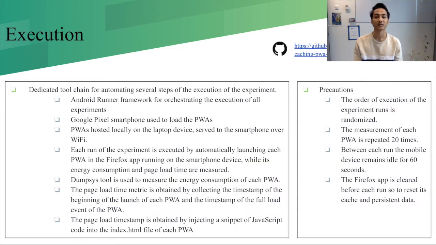In this slide, we can see some details about the experimental setup. We have a dedicated toolchain for automating several steps of our execution, and most importantly, in order to keep the variability of our subjects, we made sure that the measurement of each PWA is repeated 20 times, and between each run, the mobile device is kept idle for at least 60 seconds. Along with this, the Firefox app is cleared before each run to reset its cache and persistent data.